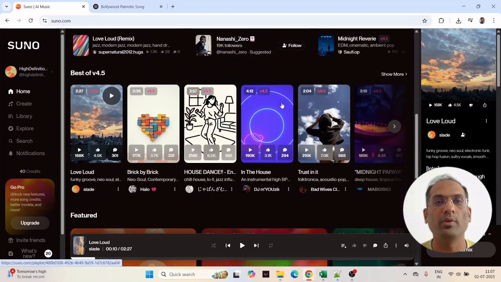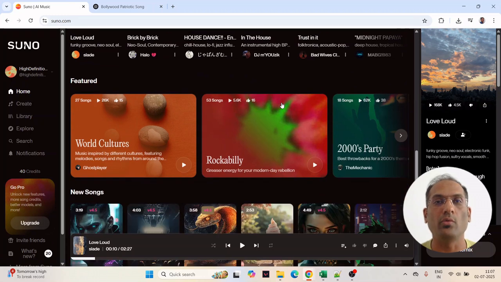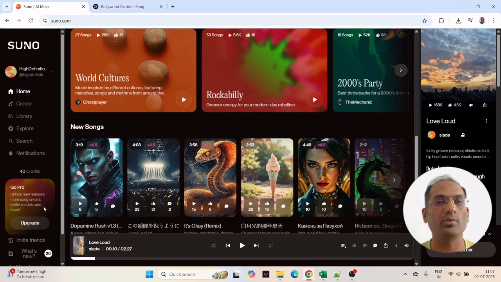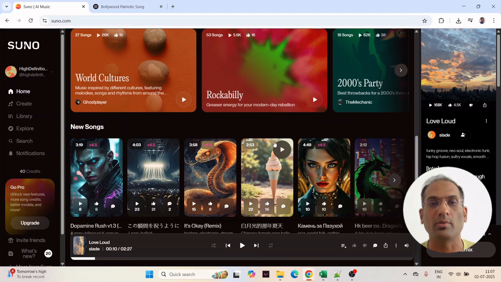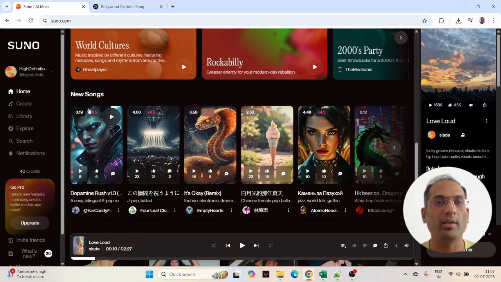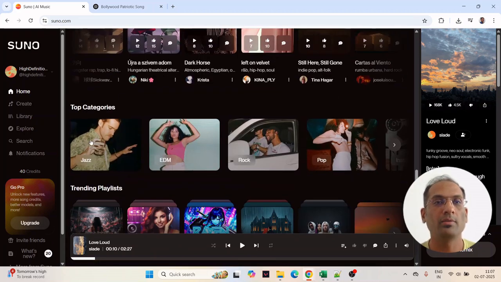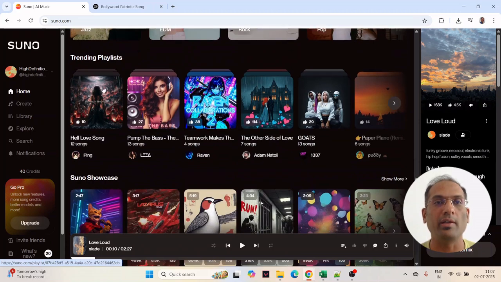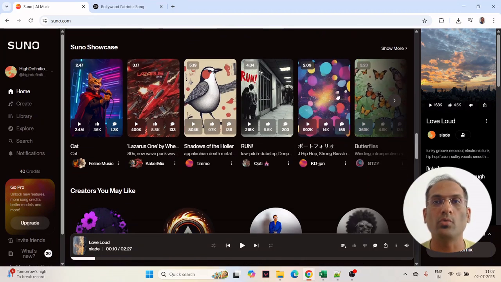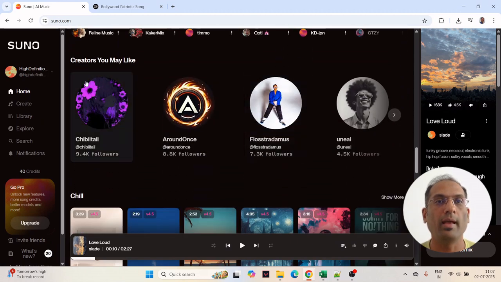Yeah, so I think it's a very good application for creating your own music. With a pro subscription, you can also get copyrights to your songs, and people have created a lot of variety here across different genres and different languages. Okay, so there are different categories available, trending playlists. You can create a playlist of your own. These are the showcase songs by Suno, and these are the top creators on the platform right now.